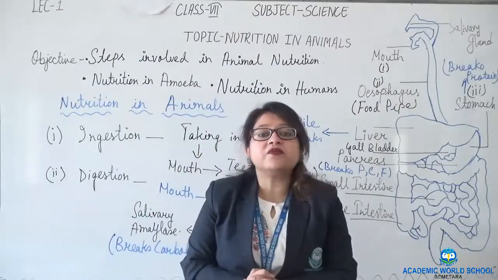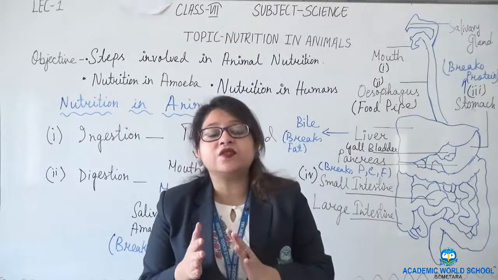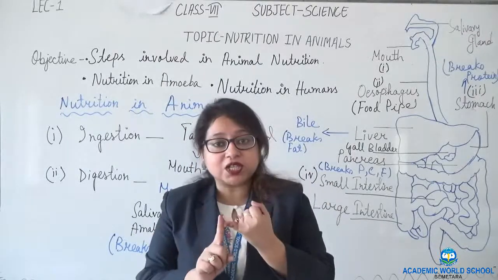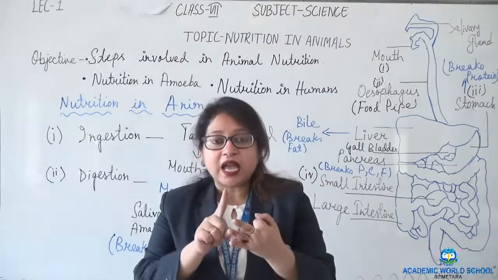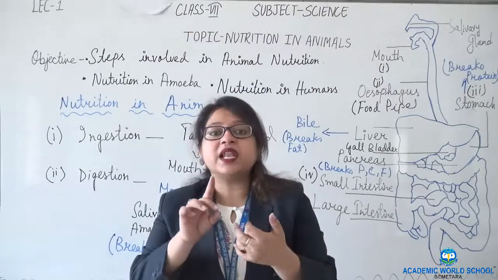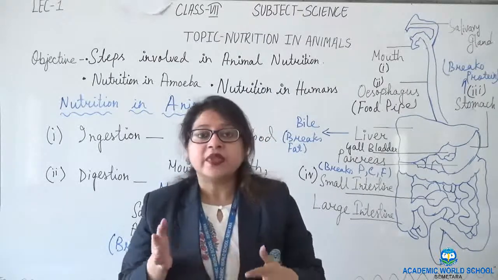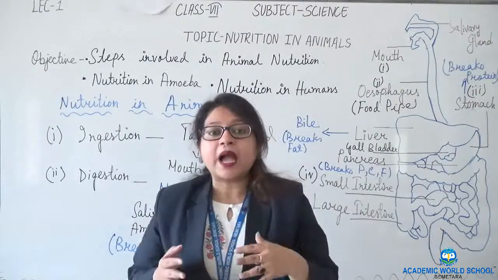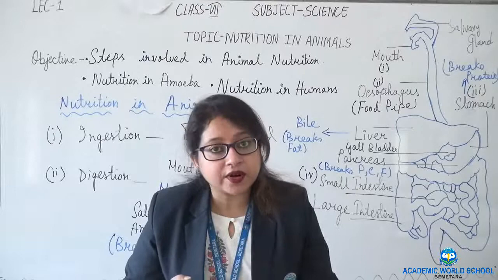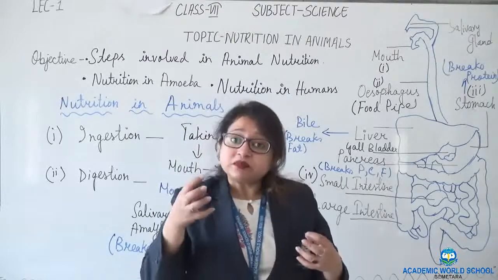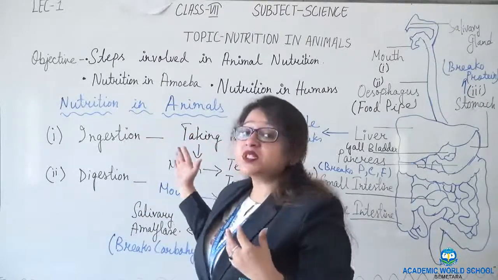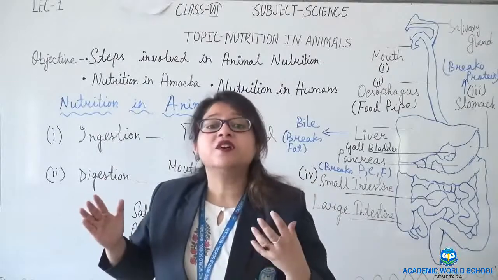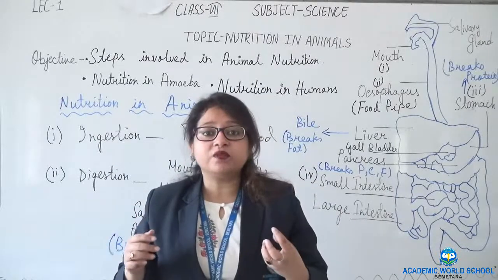So what did we see? We have seen the steps involved in animal nutrition: ingestion, digestion, absorption, assimilation and egestion. Then we have seen the mode of nutrition in amoeba. Amoeba is a single-celled microorganism which also goes through all these 5 steps for taking nutrition from food.